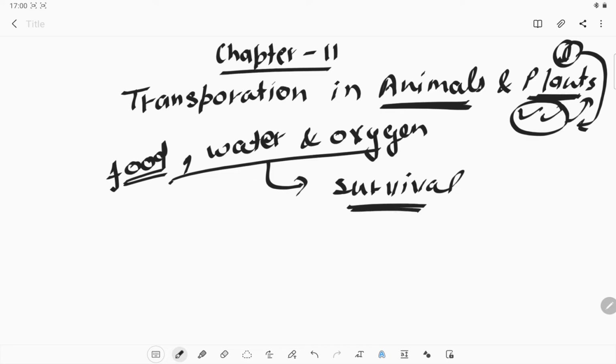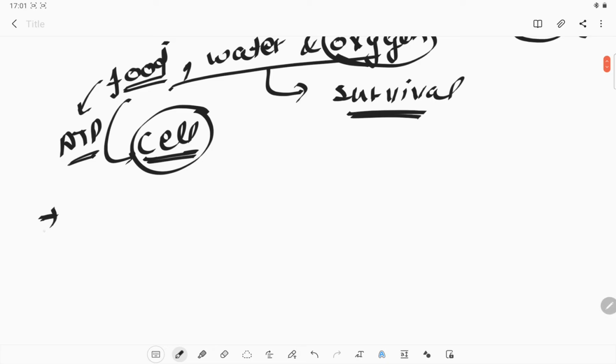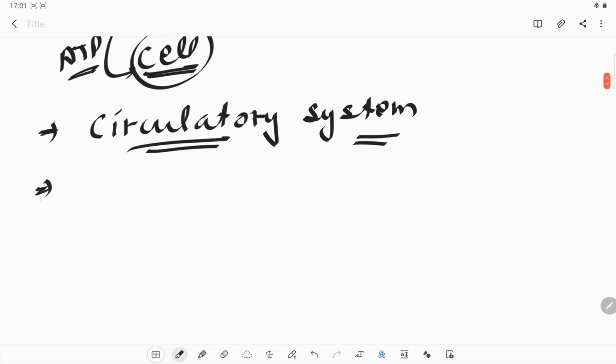So each and every cell requires food to perform its functions. It is not just food, we require ATP to perform those functions, and we get the ATP from the food itself. Oxygen is also very necessary and has to be delivered to each and every cell. So that's why there should be a system known as the circulatory system in our body, and this circulatory system helps us continue all those processes so that we can meet the requirements of every cell. How can we do it?